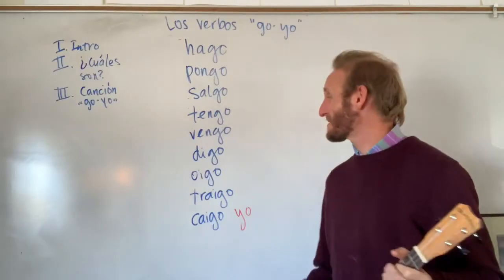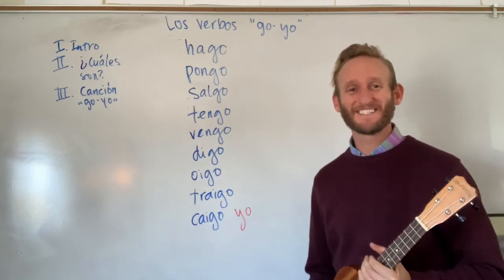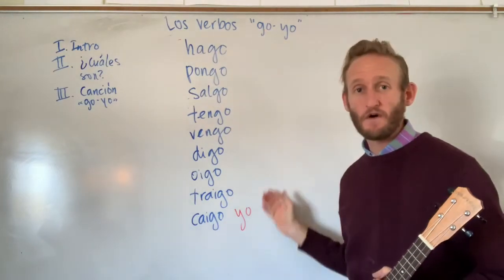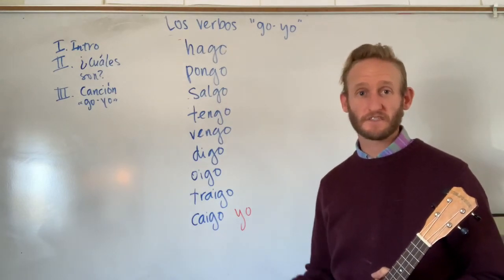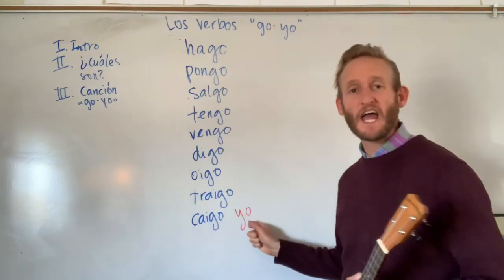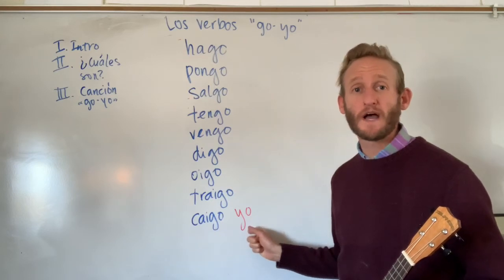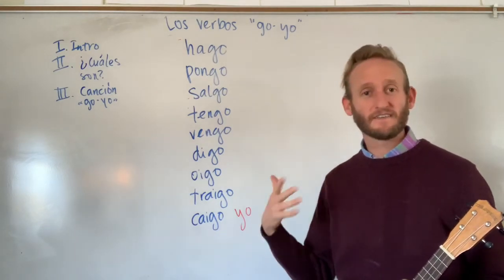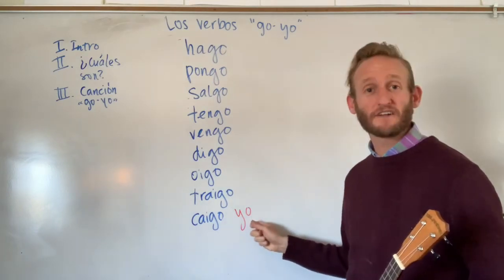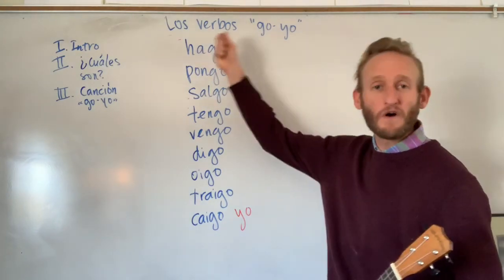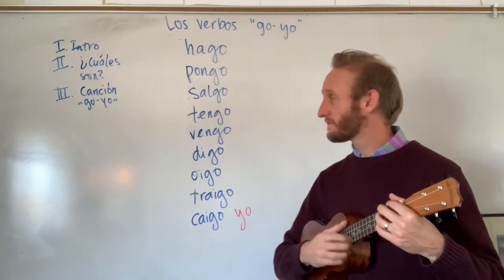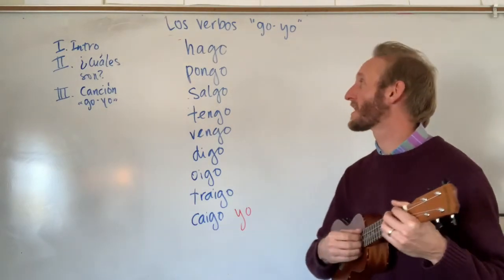To end this lesson, I'm going to invite you to sing along with this very simple song, which simply lists the yo form conjugations of these verbs in the same order I taught them. And we're just going to add the pronoun yo at the very end to make it all complete and give it good rhythm, but also to remind ourselves that these are all the yo conjugations of these verbs. So it goes like this.